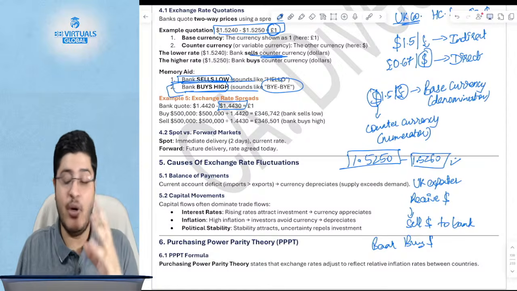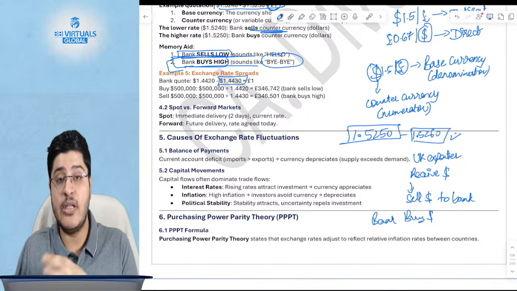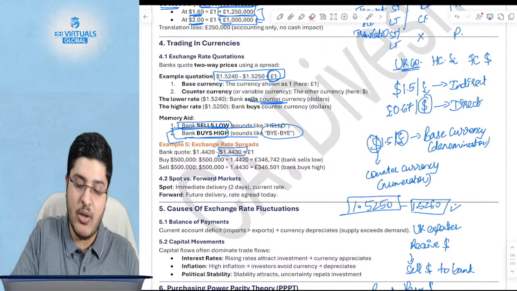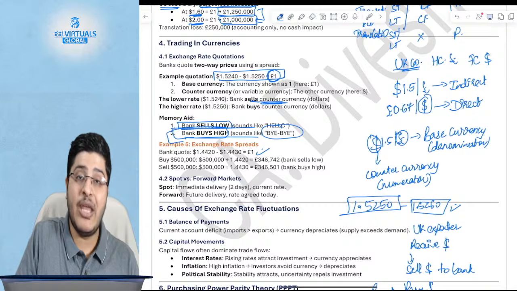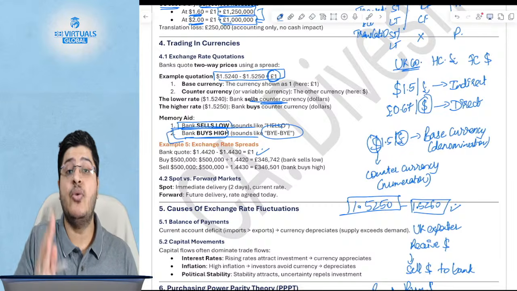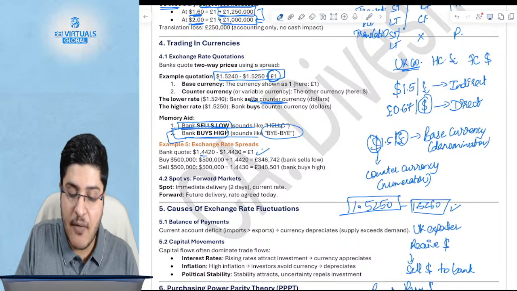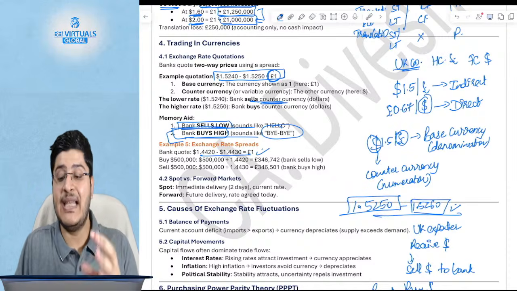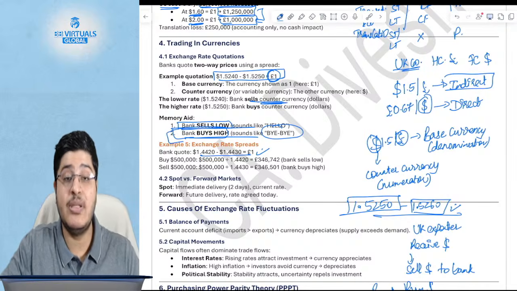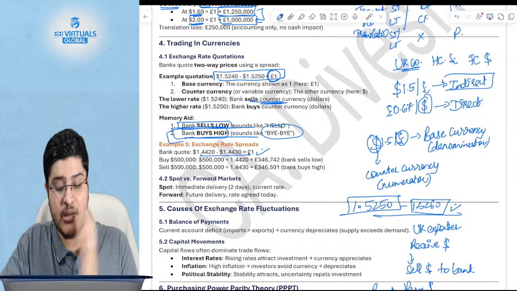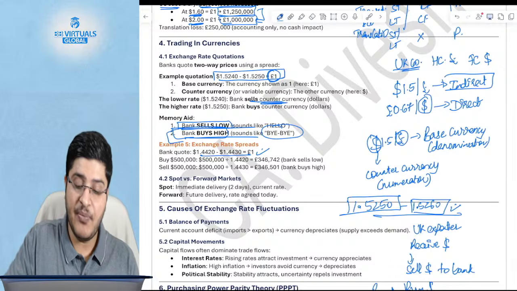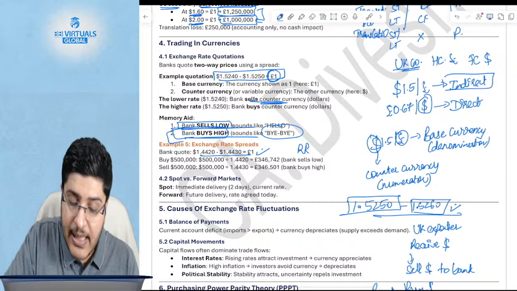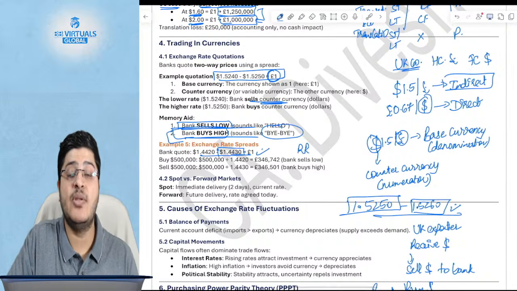Logic number two. Keep noting this down, I won't be able to write all of this over here. Logic number two is, if it is an indirect quote, and this is an indirect quote because you are a UK exporter, so for you UK is the home currency. Remember, this is only applicable in case of indirect quotes. If you have a receipt, use the right hand side rate.